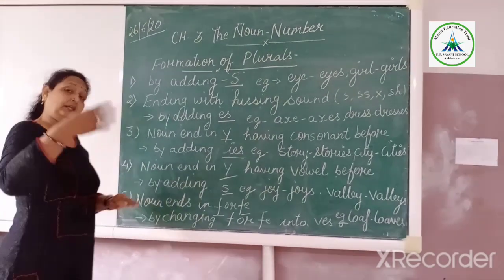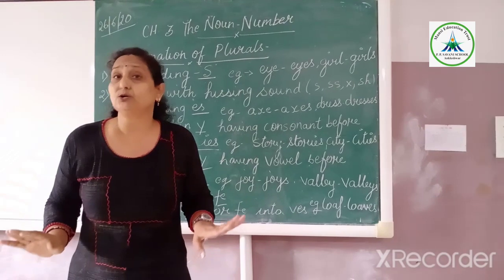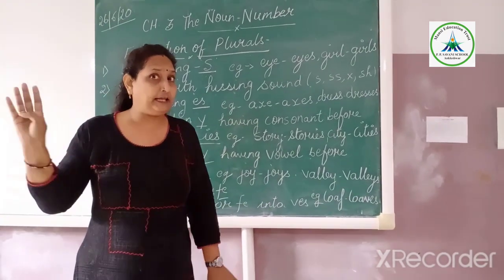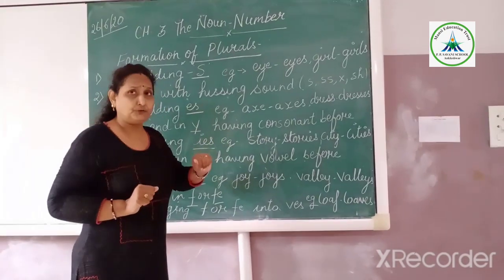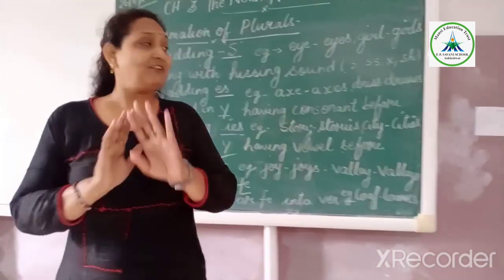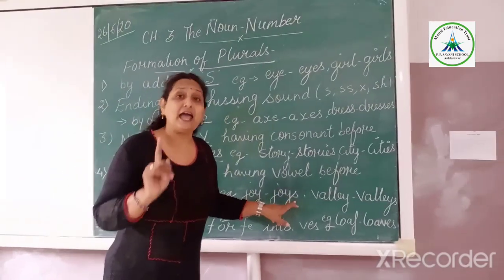Now the second: if your noun ends with Y and before the Y it is not having a consonant but it is having a vowel. You all know what are vowels? A, E, I, O, U. If you are having a vowel, then what will we do? We will again cut this Y and put IES? No. At that time we will not cut this Y. We will just put S.